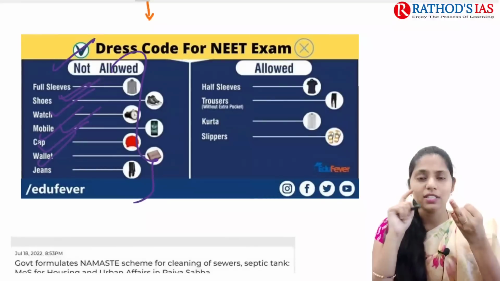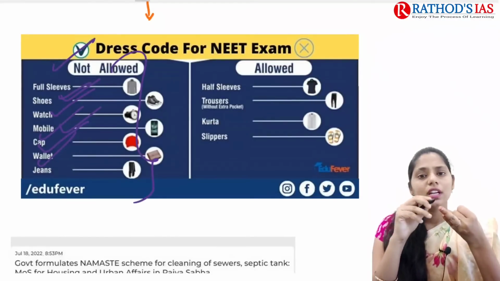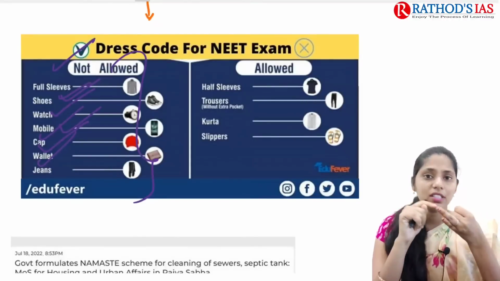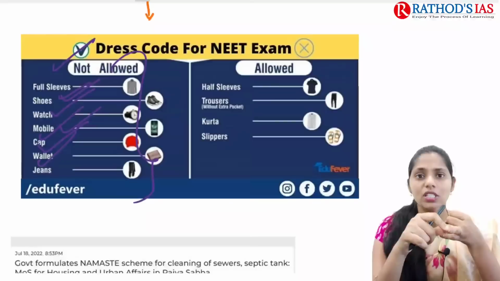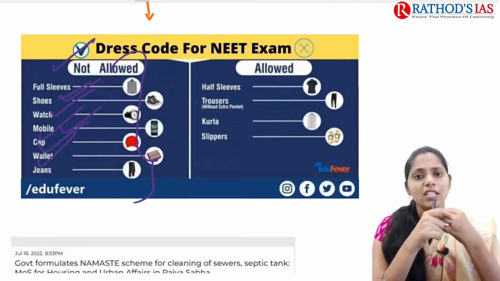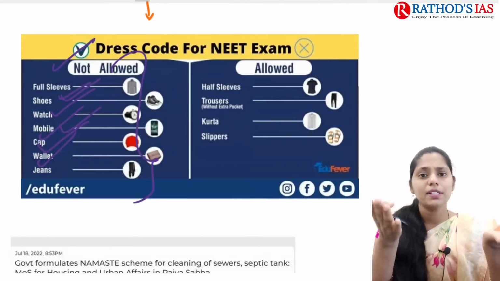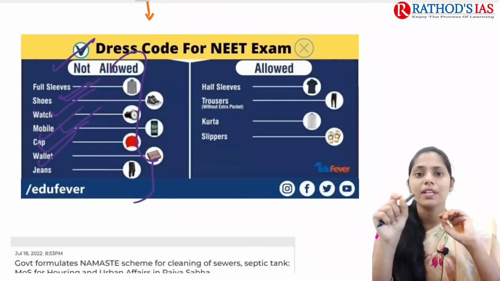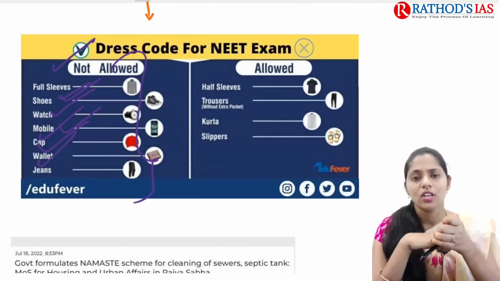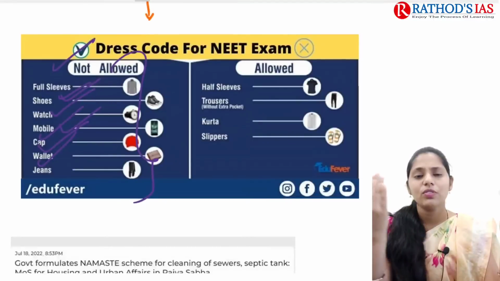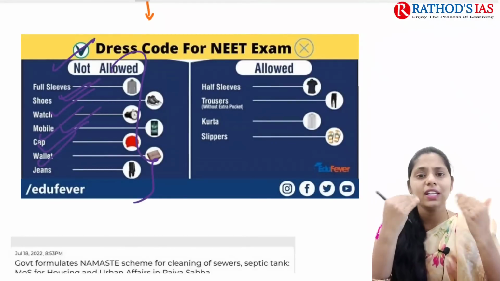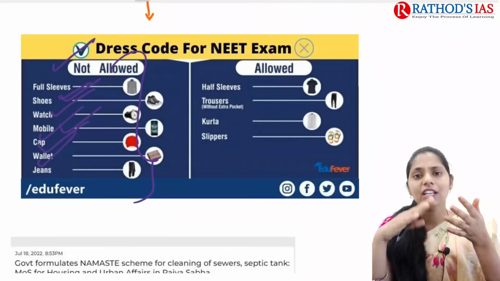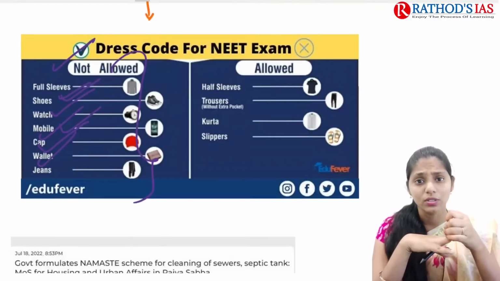And one more thing I can say here is that awareness can be created by the government or the authorities who are conducting these NEET examinations, either through the coaching centers or colleges, and they can even send personal messages to the students that not even a hook should be detected by the metal detector. Then they will be avoiding this, right? Whenever students go to the examination wearing their innerwear and are made to remove it, they will be feeling uncomfortable, and it is also not a good thing.